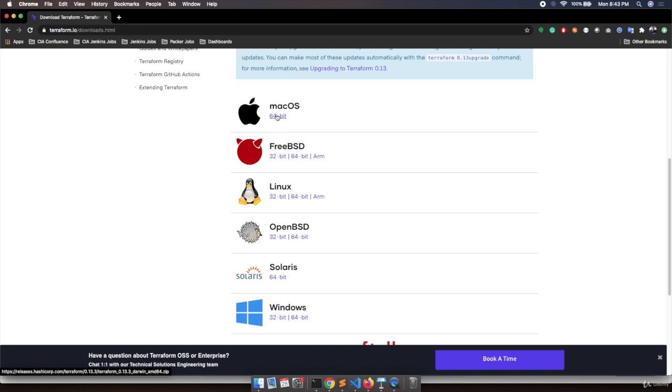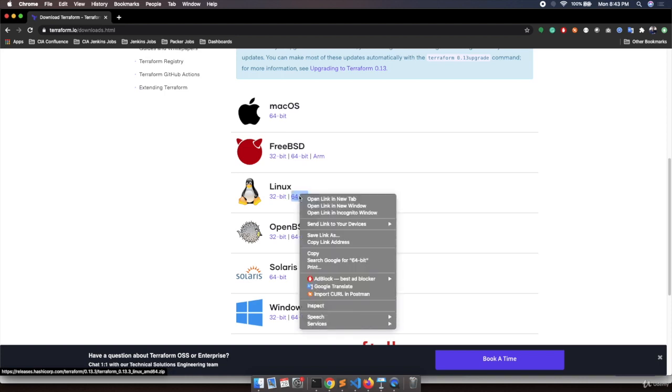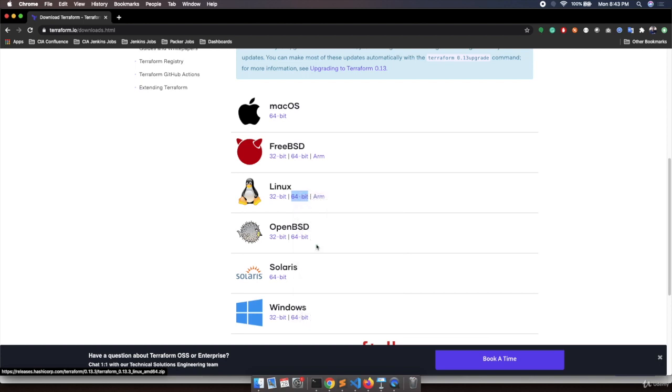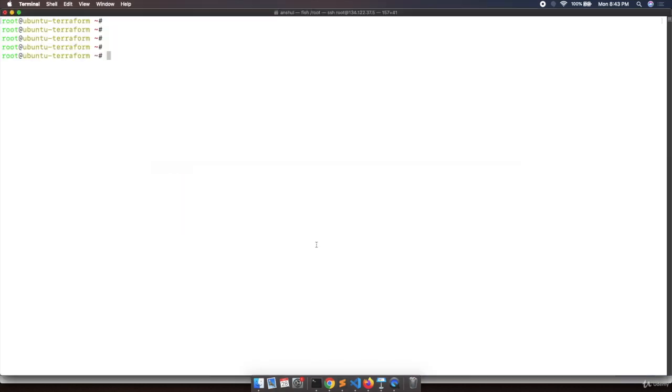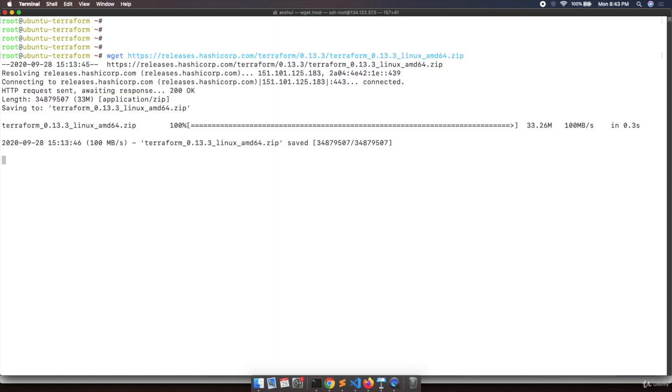As we are using Linux, we will go with the 64-bit Linux box. So I will copy this URL, copy link address, go to my machine and type wget and paste the URL. Hit enter. It will download the complete zip and it's done. You can see the total size is 33.26 megabytes, right?